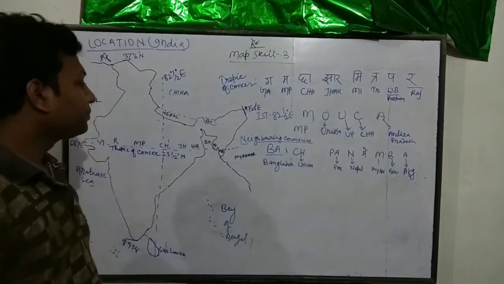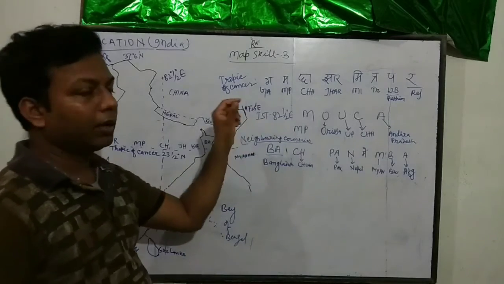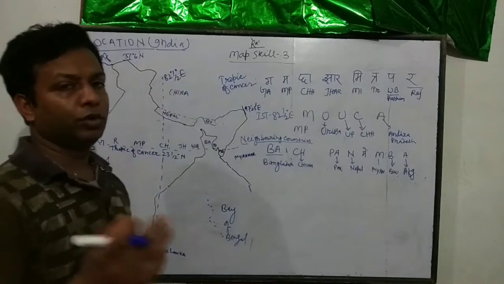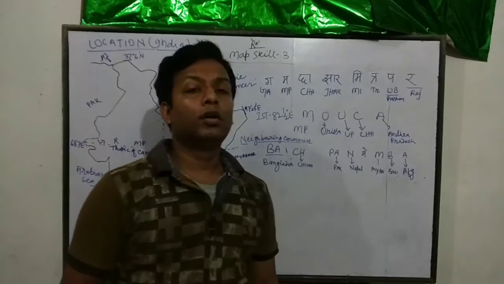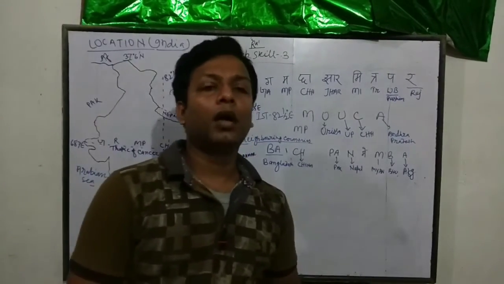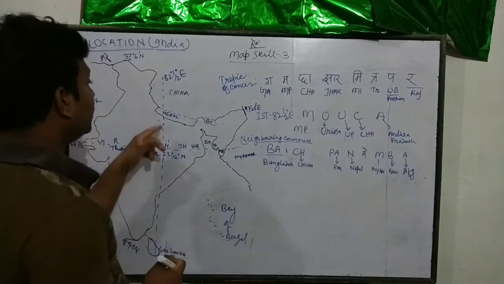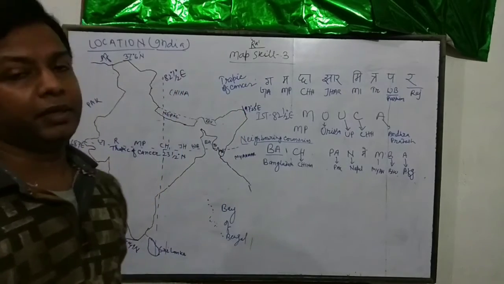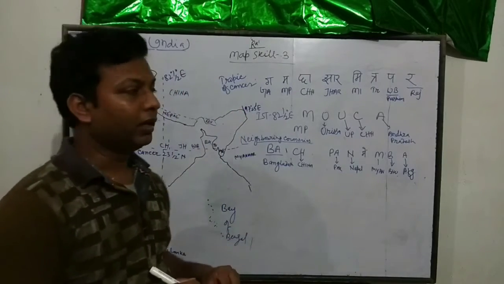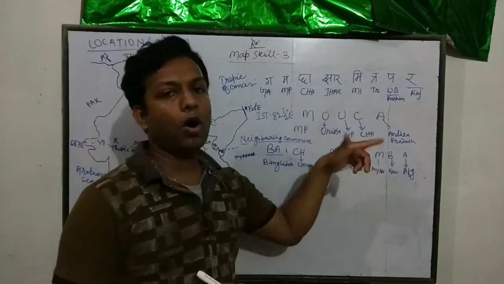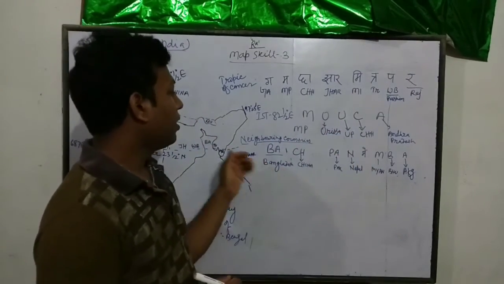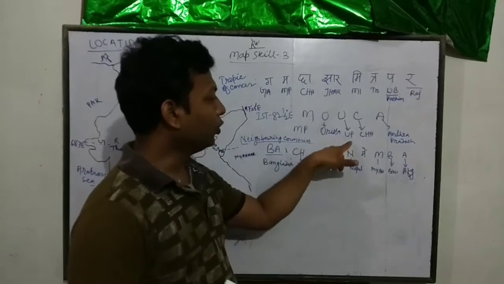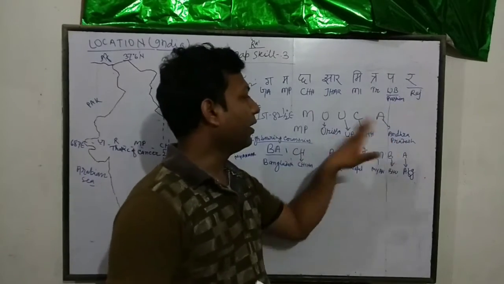Okay, clear? And when it comes to Indian Standard Time, it passes through the 82.5 degree line, you know that it passes through Mirzapur, Vindhyavasini Dham, Amravati Chauraha, Amravati crossing. But the state passing through 82.5 degree is not only UP, it is Mauka. What? Mauka. So you have Mocha: M for MP, O for Odisha, U for UP, and C for Chhattisgarh, A for Andhra Pradesh.